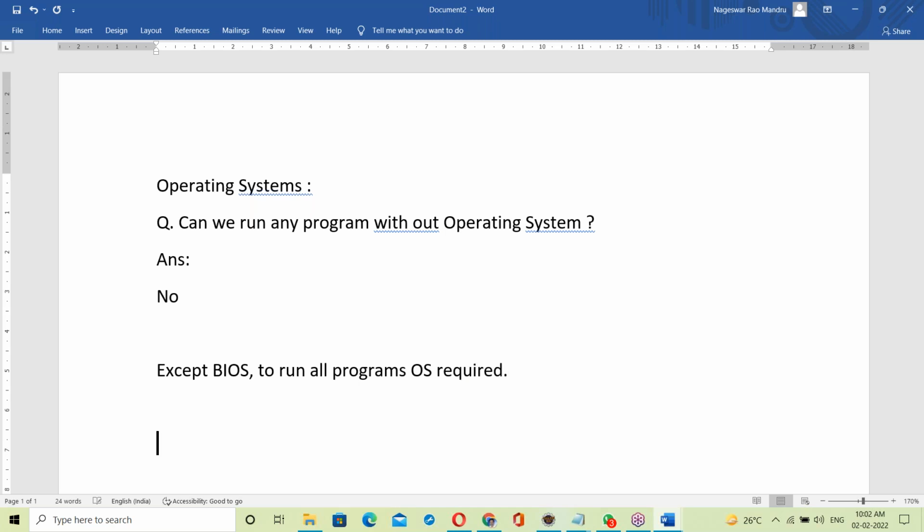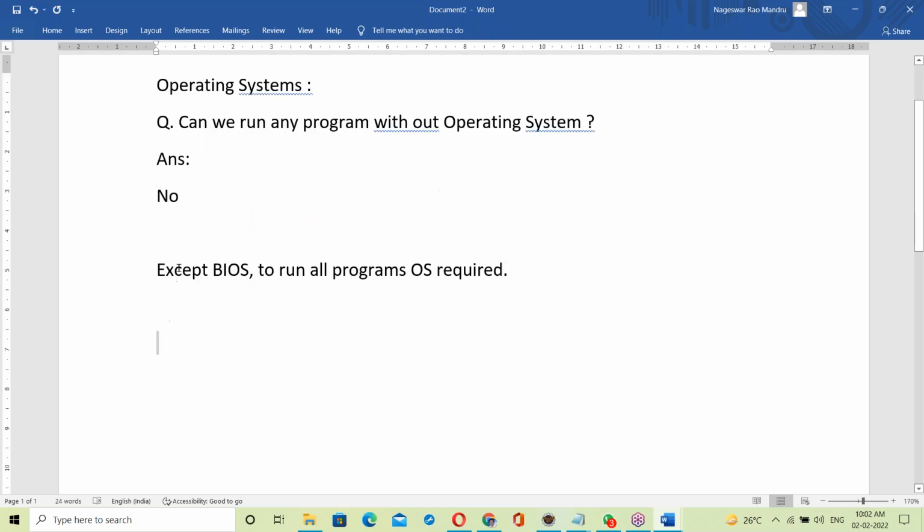Except BIOS, to run all programs OS is required. What is BIOS? BIOS stands for Basic Input and Output System, the basic input of the system. So what's the responsibility of BIOS?